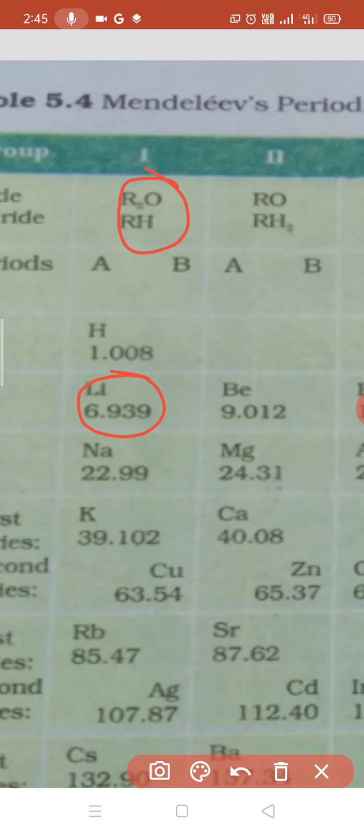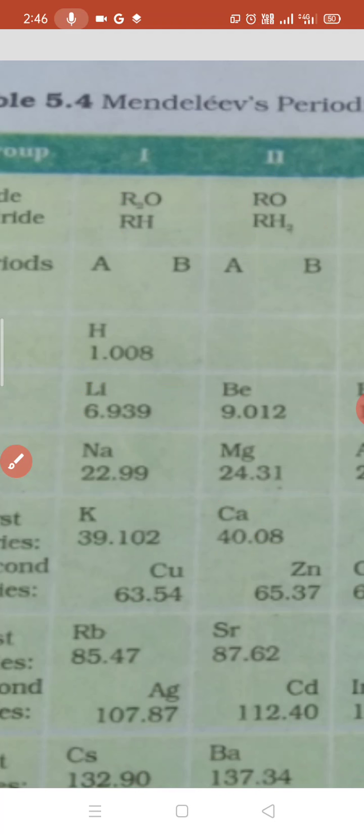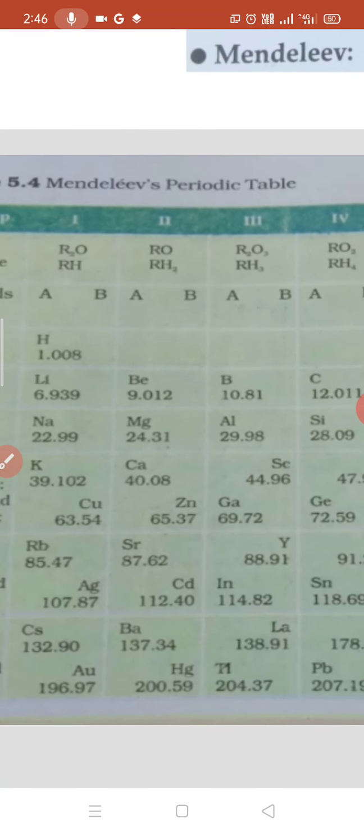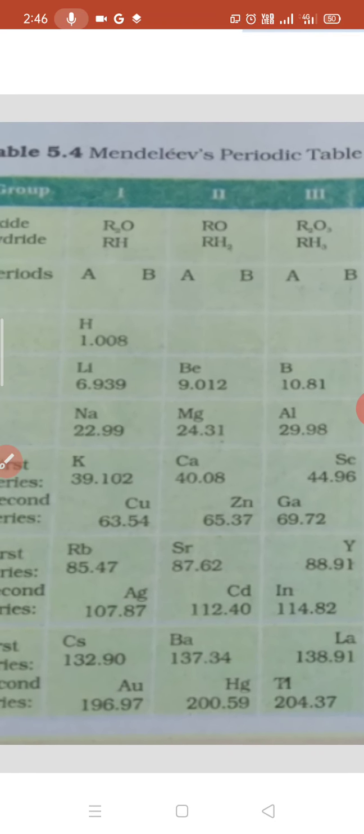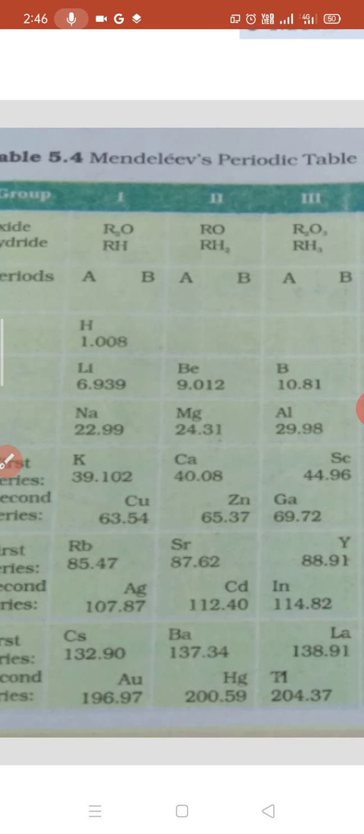In the same way, for any group, for example calcium, you will find its oxide formula RO. It means that instead of R, if you put Ca, then CaO, and its hydride formula is CaH2. In this manner, Mendeleev's periodic table was arranged. Each group is subdivided into subgroups. You can see potassium and copper on the left side and right side. Groups means vertical columns.